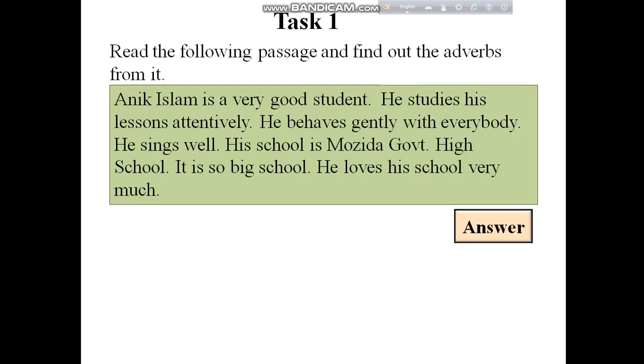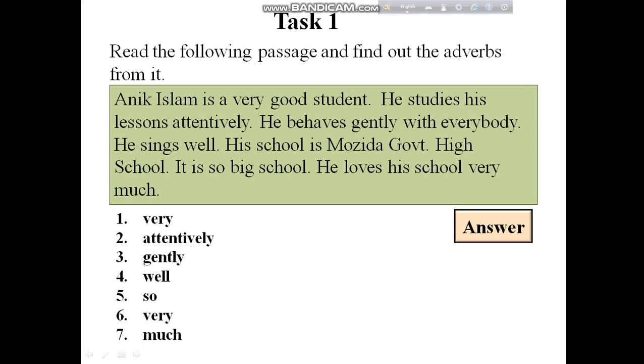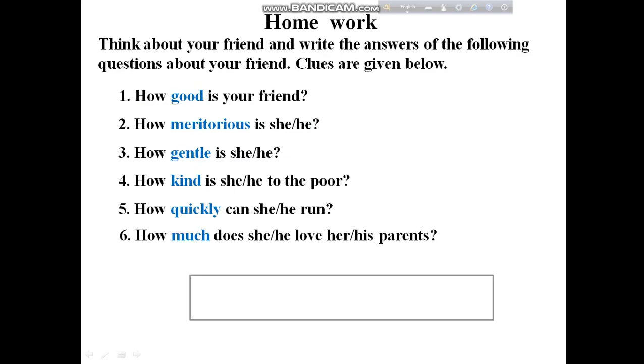Now here is a task for you. Read the following passage and find out the adverb. You have to find out the adverbs from this passage. I am helping you to find out the answers. Very, attentively, gently, well, so, very, and much. These are the answers.